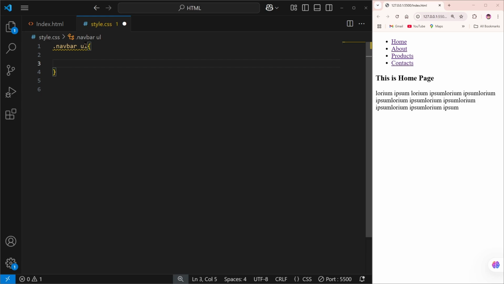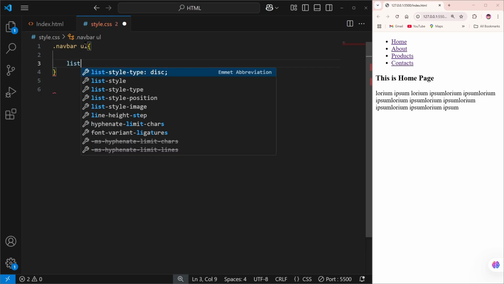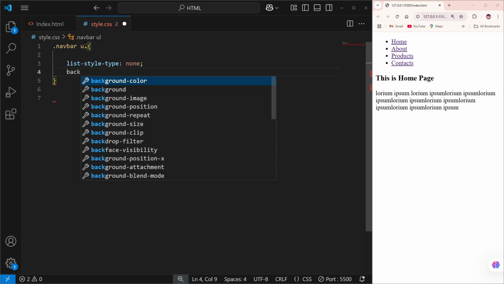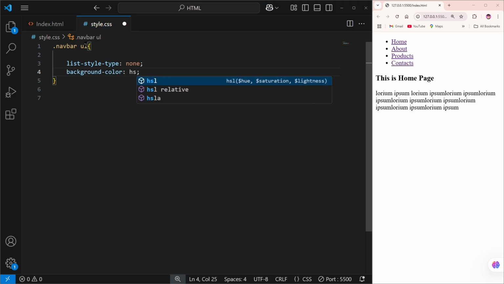Into the curly brackets we can simply add list-style-type. I'm going to give it as none, and then we're going to add the background color. We can simply give the background color as HSL.